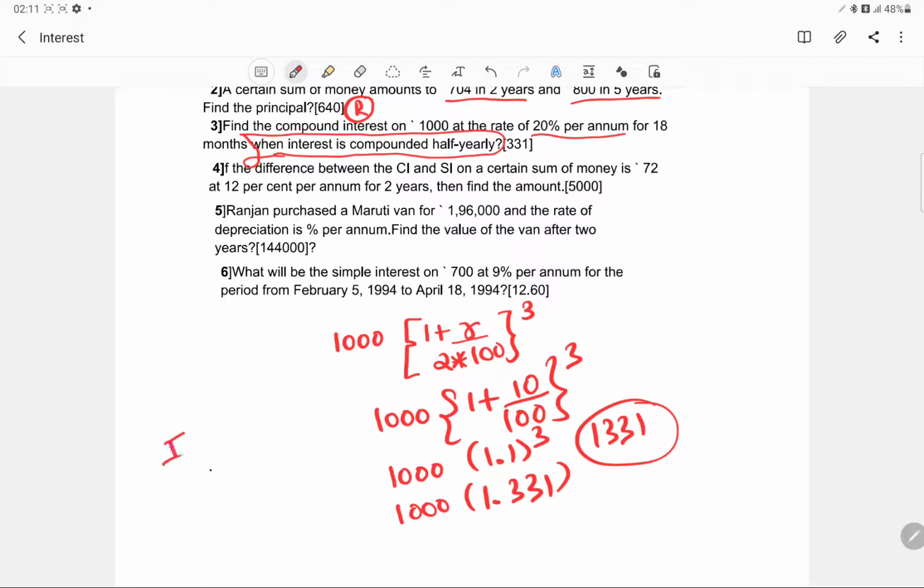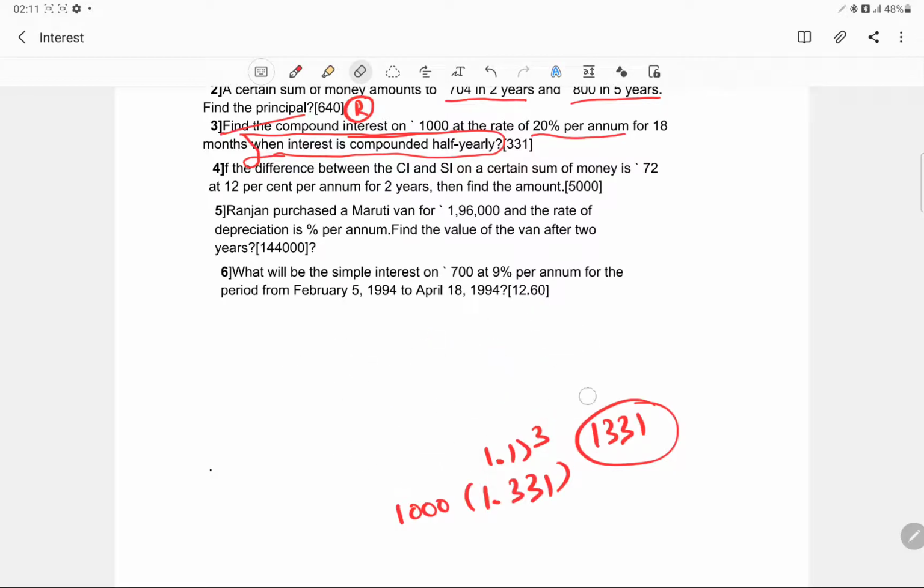Now see this, this is very important. I say this again and again: always see what they are actually asking for. They are asking about the compound interest. So the compound interest would be 1331 minus 1000, and that would be 331. After solving the question, every time check what they are actually interested in or what they are actually asking.